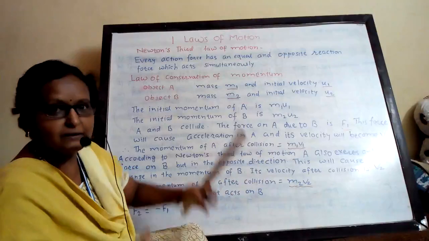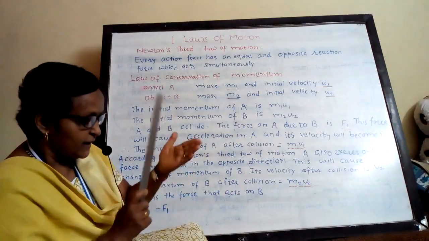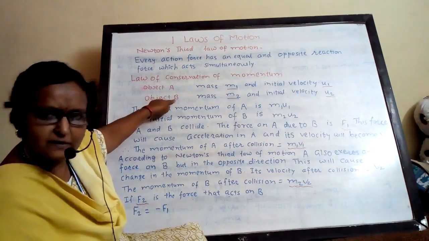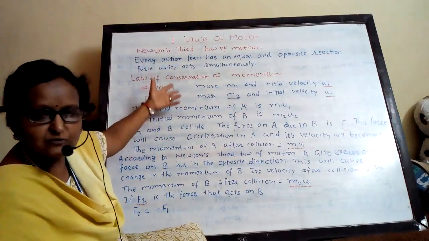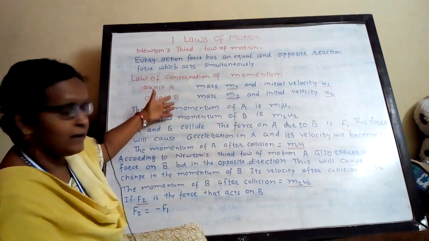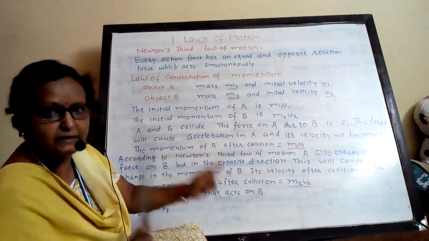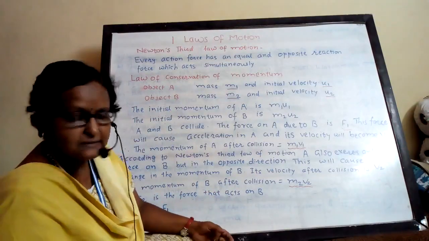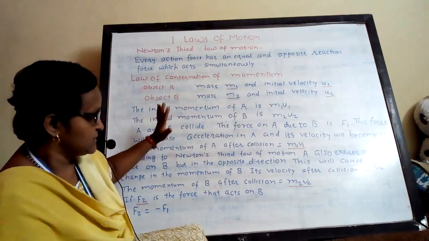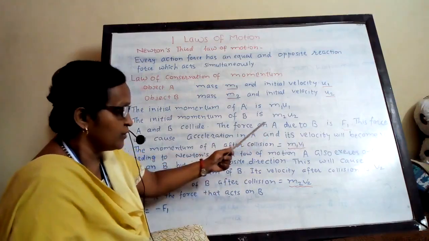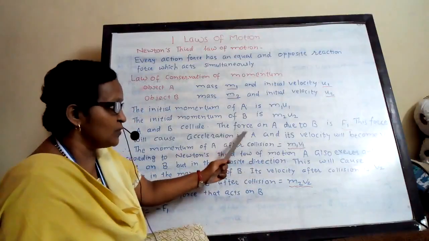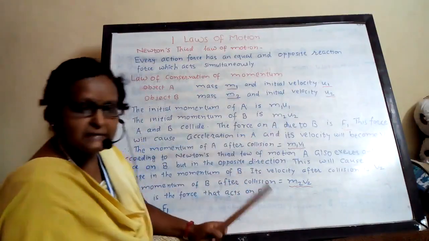Now what is happening? They are colliding with each other. Suppose A is giving force on B. Similarly, simultaneously, B will also give force on A, because forces never exist alone. They are acting simultaneously. Action and reaction forces act simultaneously. The A and B collide with each other. The force on A is due to B. B is hitting it, colliding with it, that causes force on A. So that force is F1.